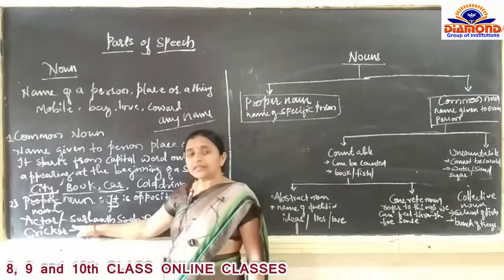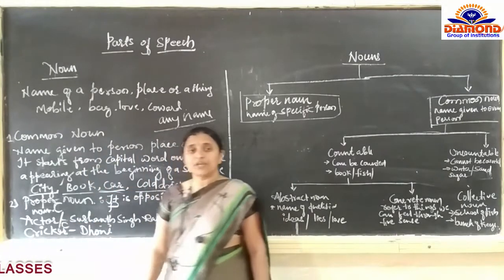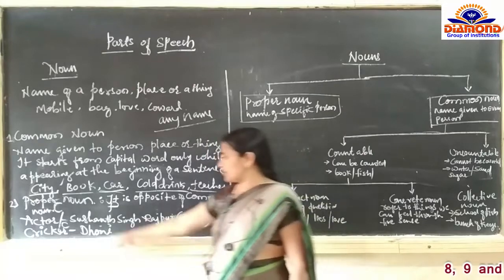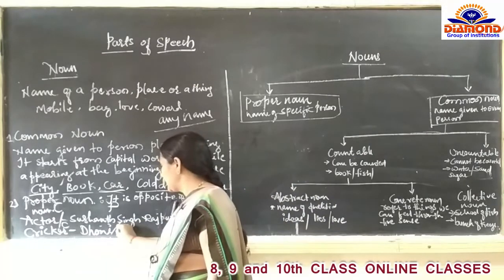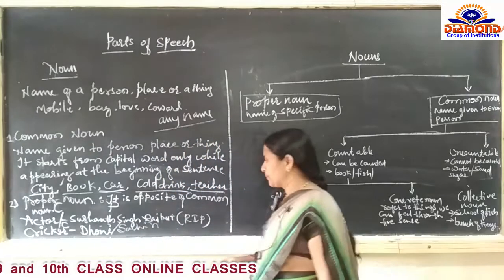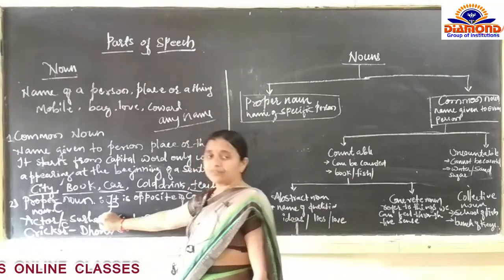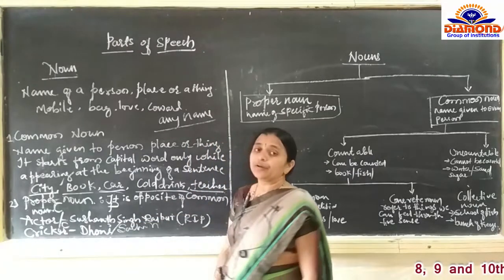But cricketer is a common noun. For all the cricketers we say cricketer, and MS Dhoni or Sachin Tendulkar, that name is given as a specific name. That is a proper noun.